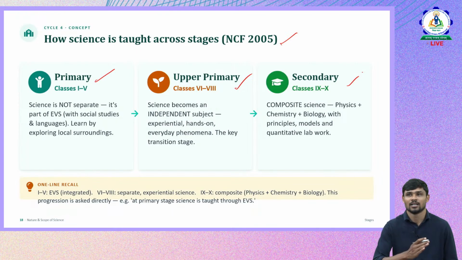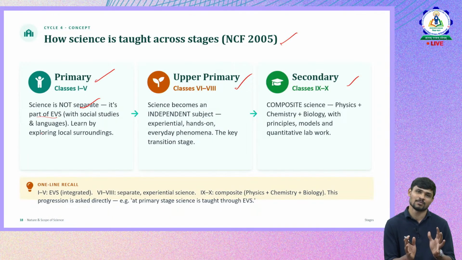As we move from primary to secondary and senior secondary, cognition also changes. So based on our cognition and understanding level, how science is planned according to NCF 2005. Science is not separate, it is integrated with EVS, along with social science and languages.